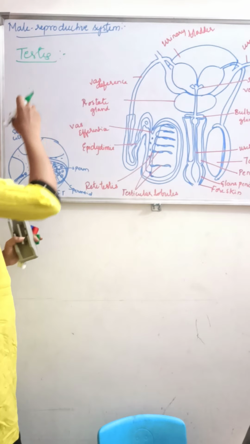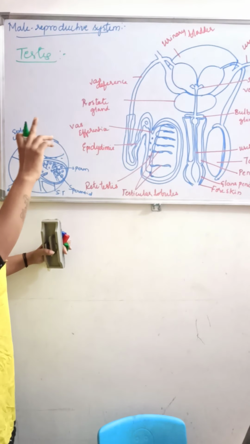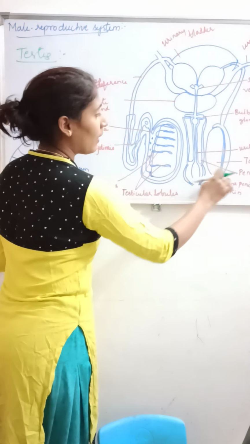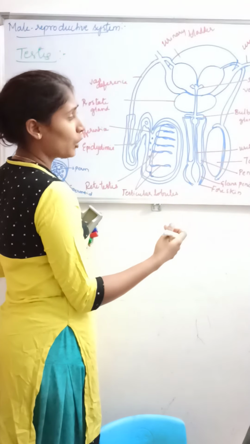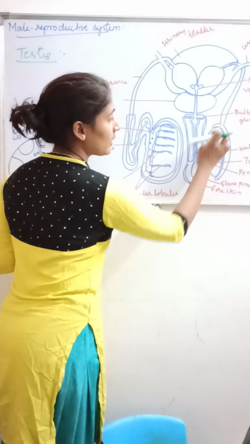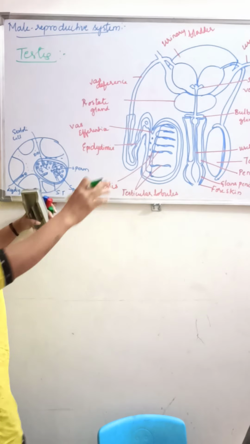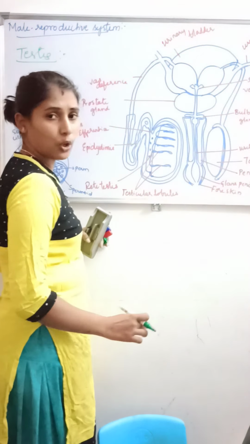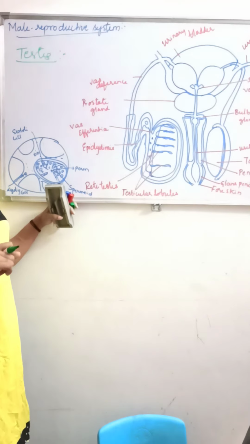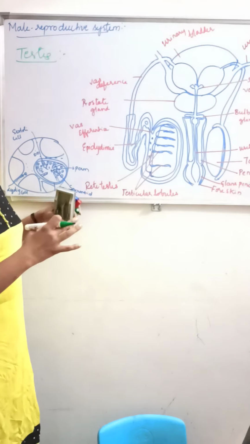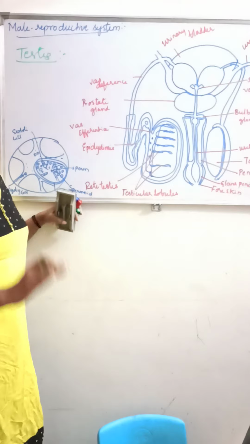The testes are located outside the abdominal cavity within a pouch called the scrotum. You can see here a pair of testes situated outside the abdomen within the scrotum. So what is the function of the scrotum? The function of the scrotum is to maintain a low temperature for the testes.